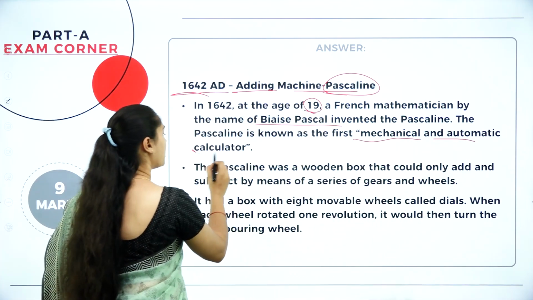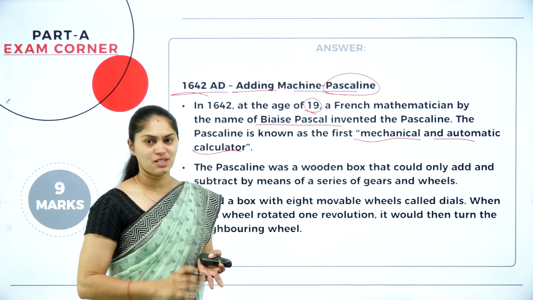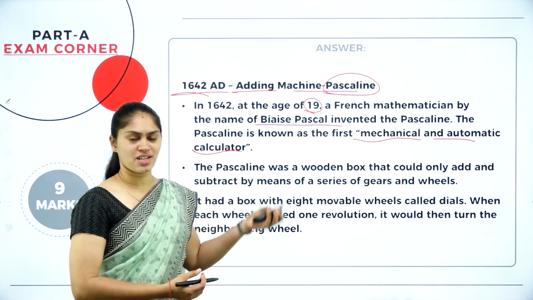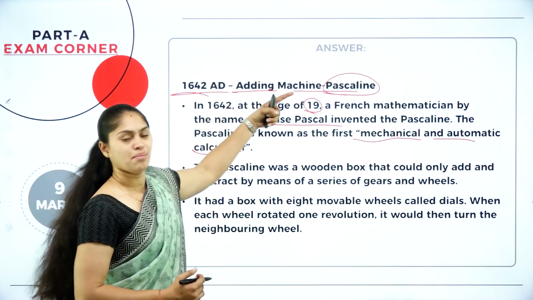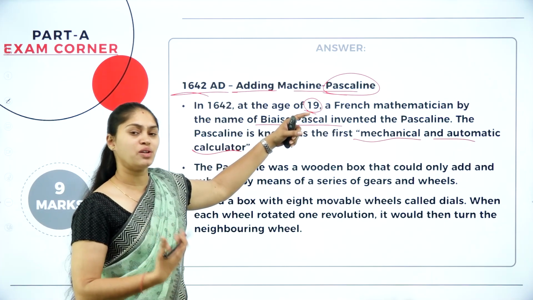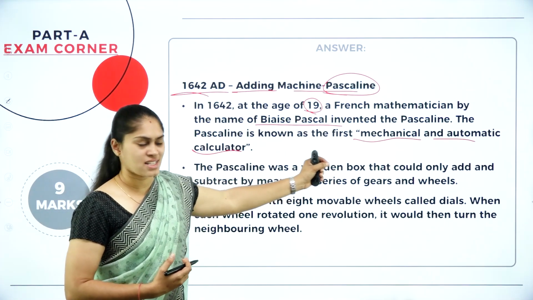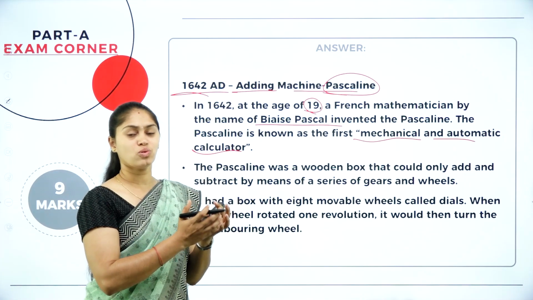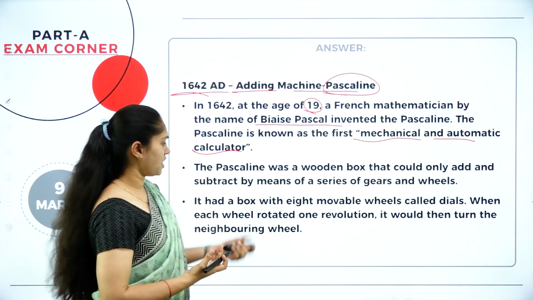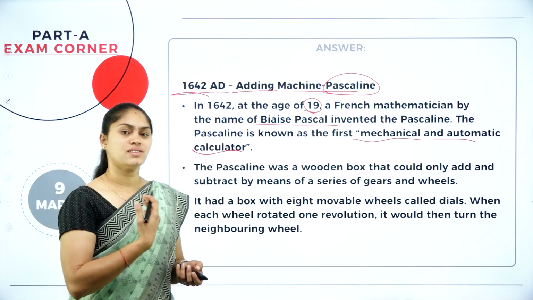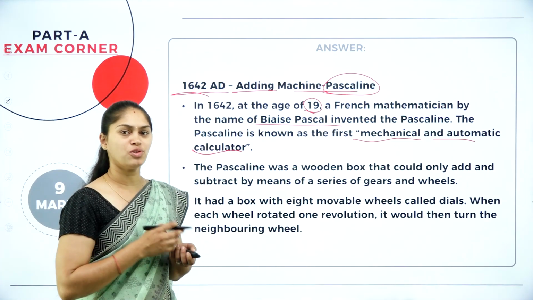The first mechanical and automatic calculator. So these are the main points you are supposed to write. Mention the year, the name, the person who invented it, the materials they used, the rule or protocol they were using, and how they were used. All that you have to write here.